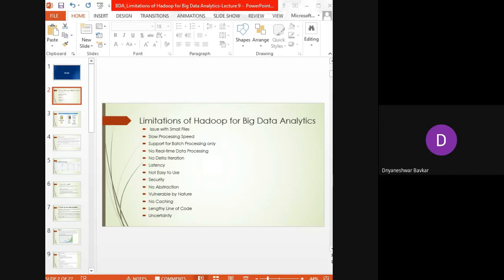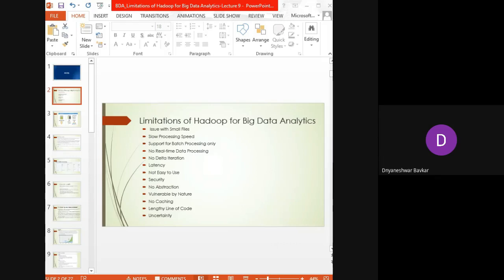What does cyclic data flow mean? It is the chain of stages in which each output of the previous stage is the input to the next stage. This is what no delta iteration means. So Hadoop is not that efficient for iterative processing, and therefore this is a limitation of the Hadoop environment.